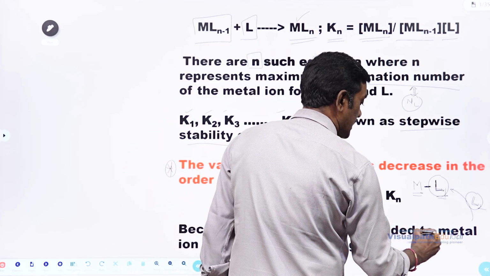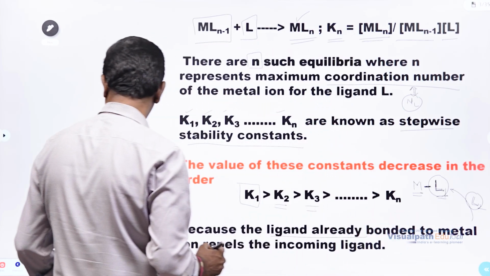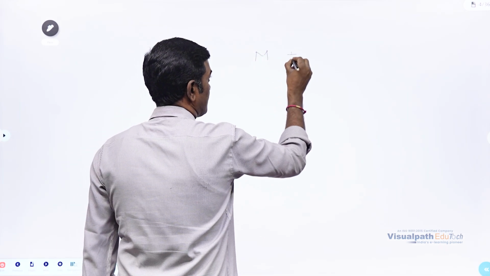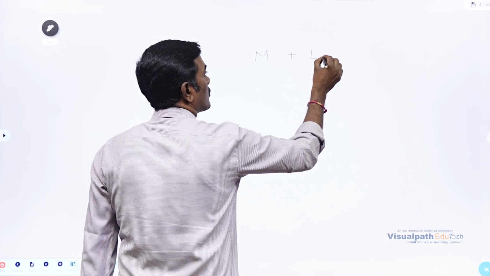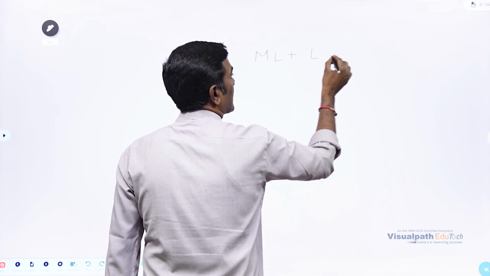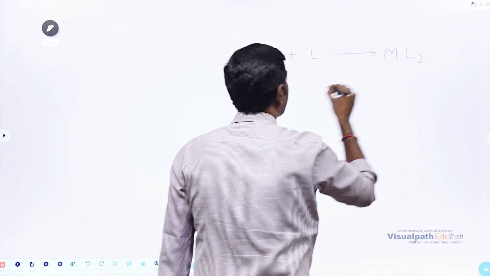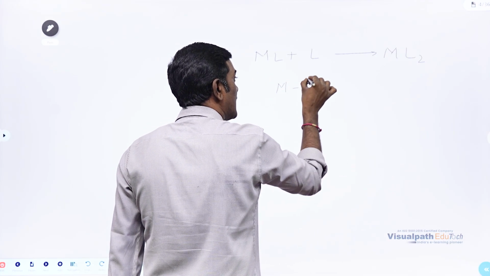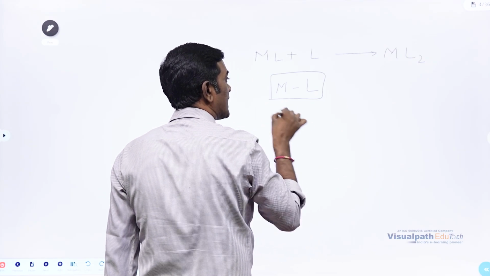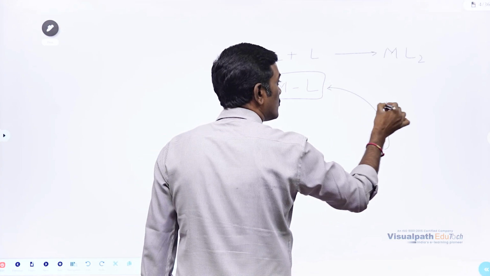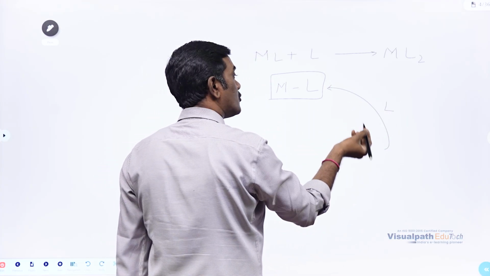The same way, let us assume metal plus ML plus one more ligand. Obviously, what will form? ML2 will form. What happens? This ML ligand, already M is coordinated with a ligand. This ML will not allow this ligand to enter.